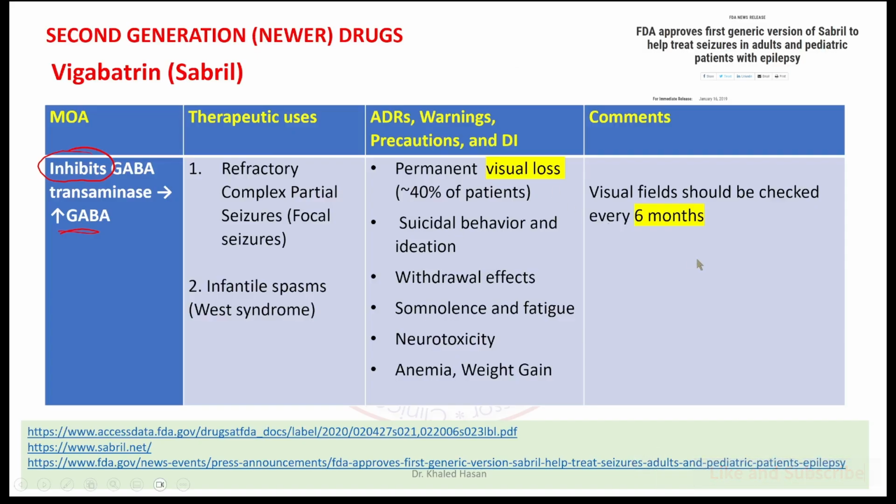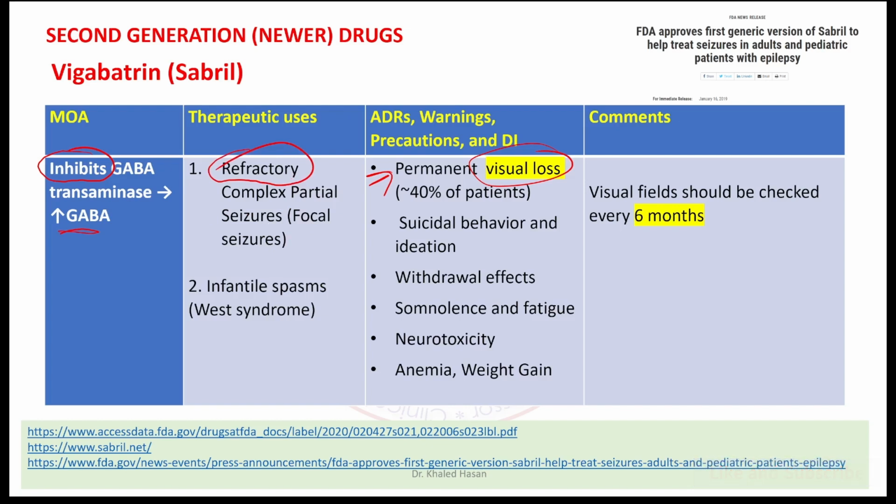The big issue here with vigabatrin is that it may cause permanent visual loss in around 50% of patients. This is permanent, irreversible visual loss, and we don't prefer to use it. This one could be like reserve therapy. We use it for patients with refractory complex partial seizure, focal seizure. So it's not a first choice.